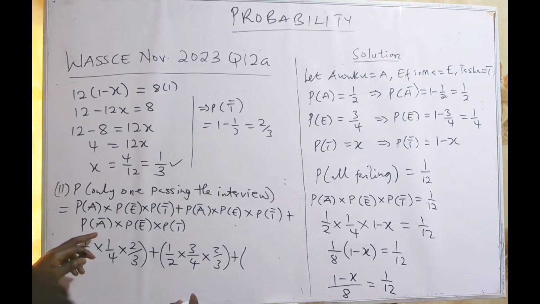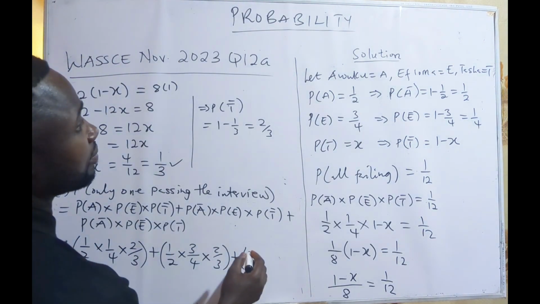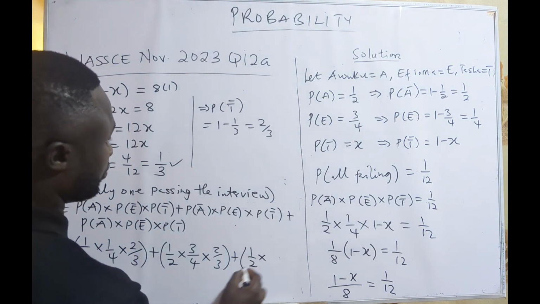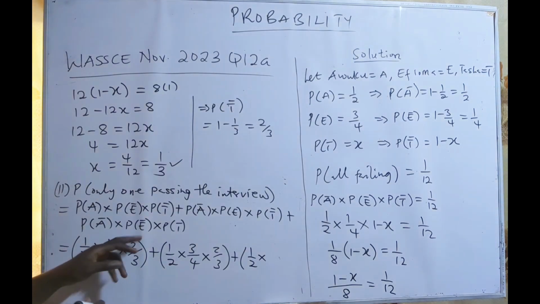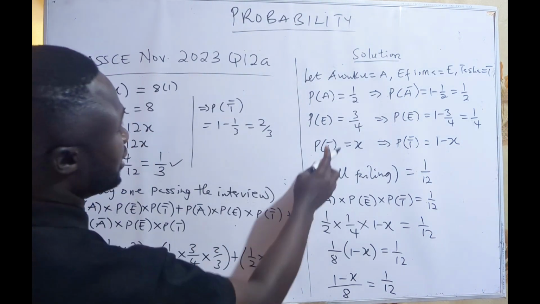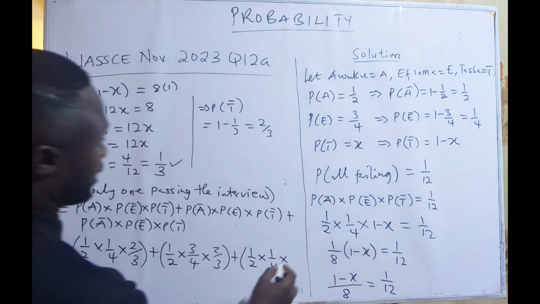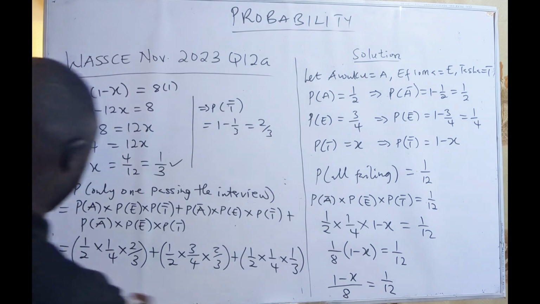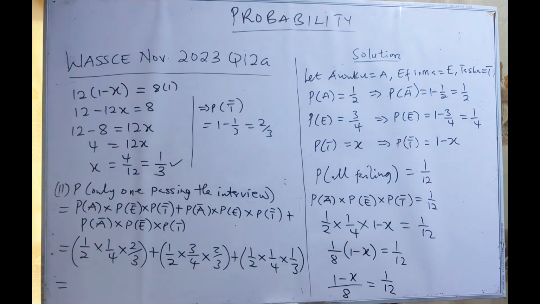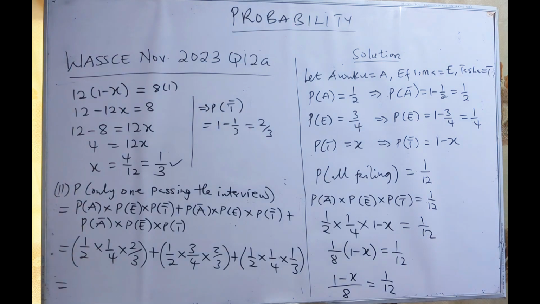Or probability that Auku will not pass, that is 1 on 2, and then Former will not pass, that is 1 on 4, and then Tesha will pass, the x, 1 on 3. So this is the probability that only one of them is going to pass the interview.